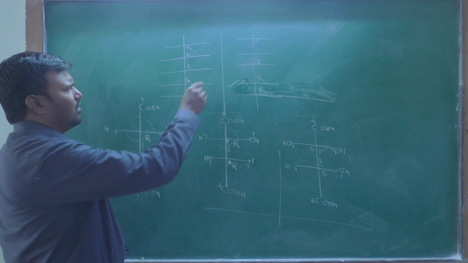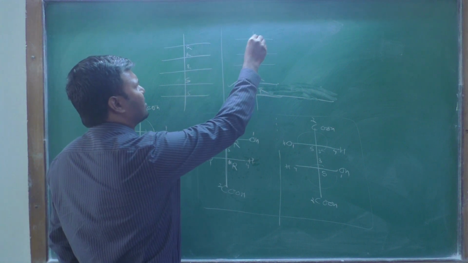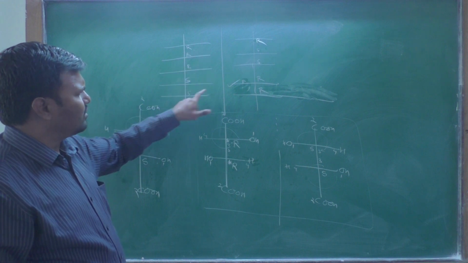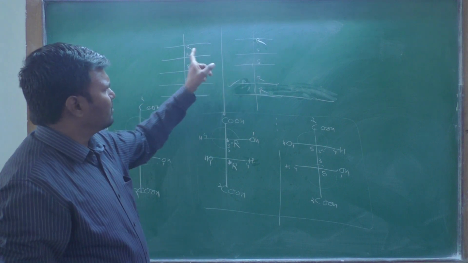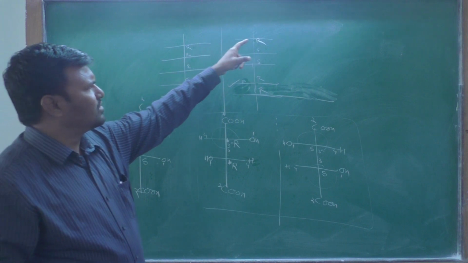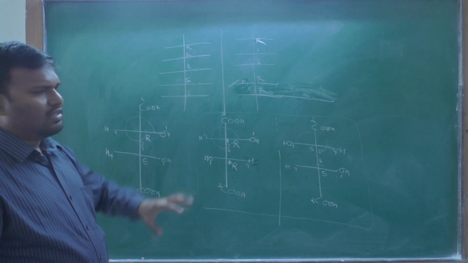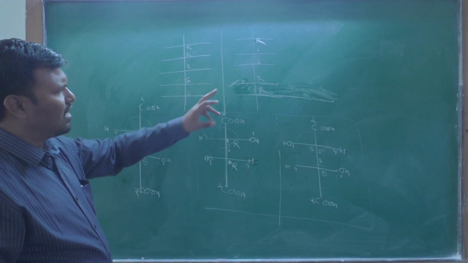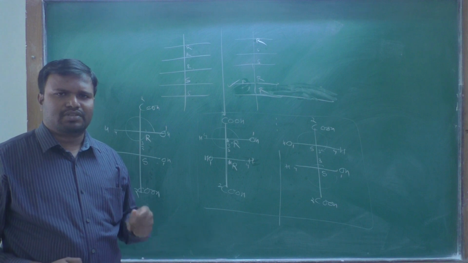Okay, suppose in this case R remains R, but these 4 chiral centers have the opposite configuration and this one has the same configuration. Therefore these two are not enantiomers to each other. These two compounds are diastereomers to each other.